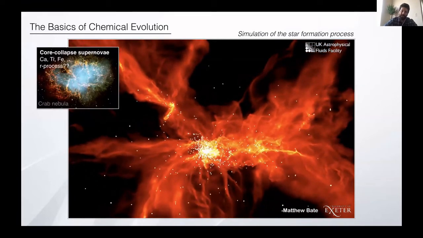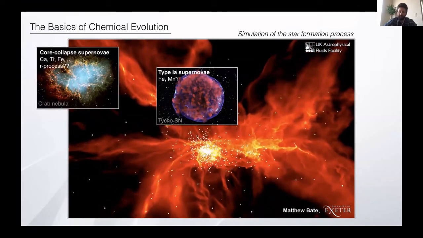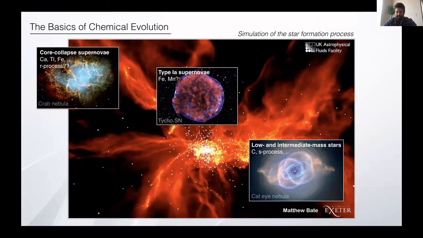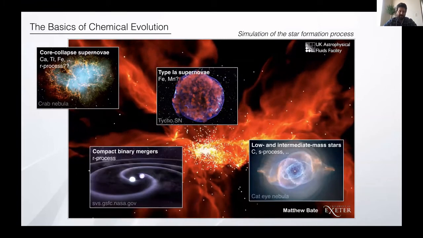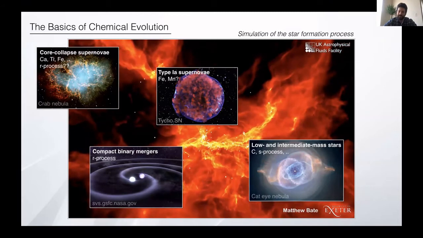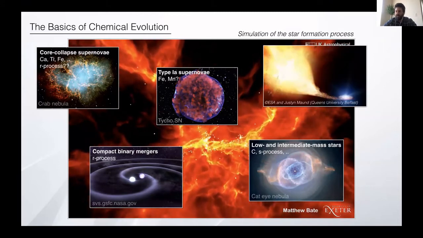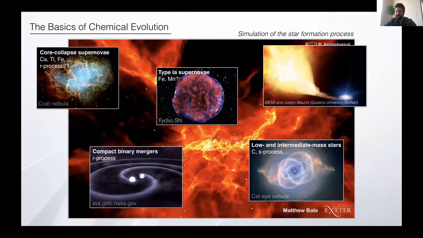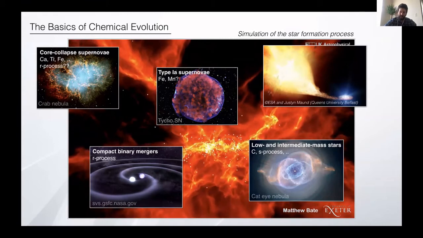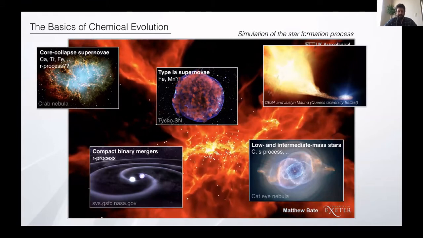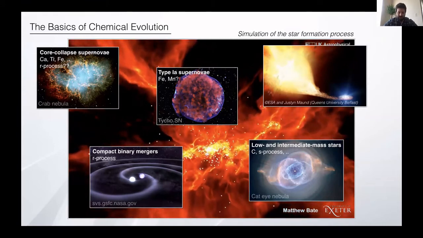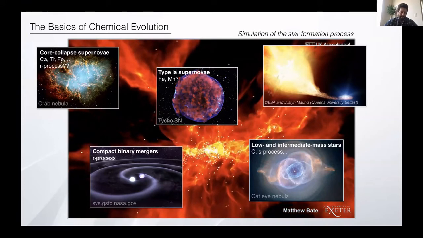For example, core collapse supernovae, type Ia supernovae, low and intermediate mass stars for the s-process, compact binary mergers between neutron stars and black holes, other sites involving binaries such as novae, rapidly accreting white dwarfs, and things like that. So all of these sites are obviously going to create different elements and different isotopes.